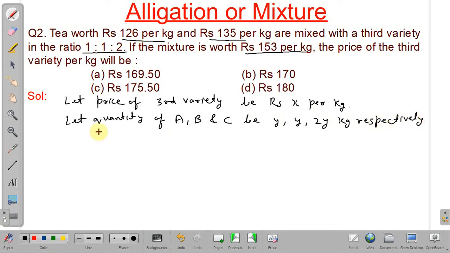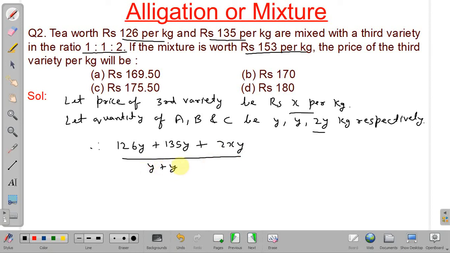Now we can calculate the mean price. Therefore mean price will be rate of first quality, that is 126, and quantity is y. So 126y plus 135y, plus third quality, whose rate is x per kg as we have assumed, into 2y, so twice of xy, divided by y plus y plus 2y, that is total quantity, and it is equal to mean price, that is 153.